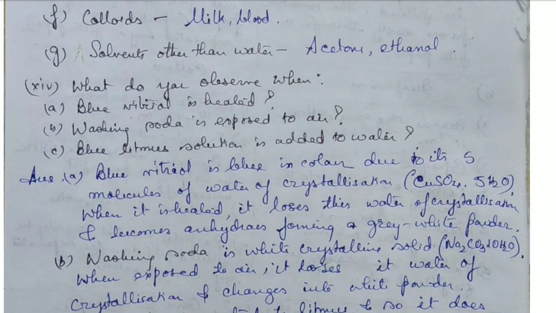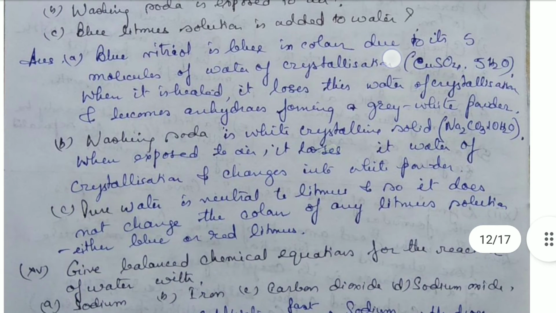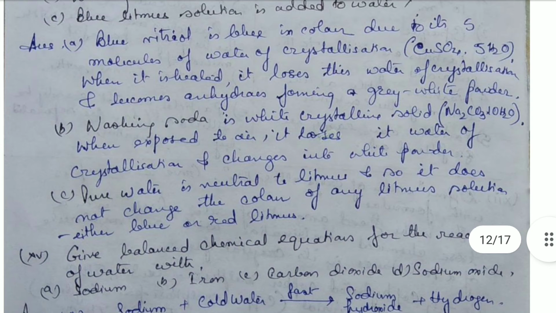Okay. Then washing soda, when it is exposed to air, what will happen? This is a white crystalline form of sodium carbonate which has 10 water molecules. Decahydrate it is. Okay, so it has 10 water molecules. When it is exposed to air, it loses its water of crystallization and it becomes a white powder.